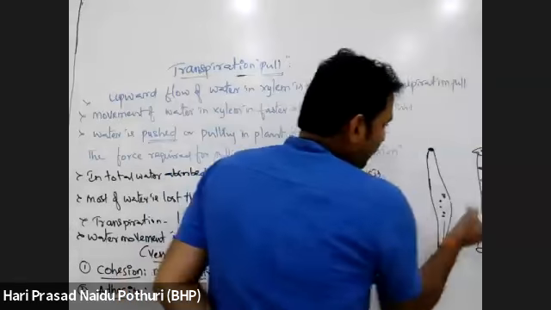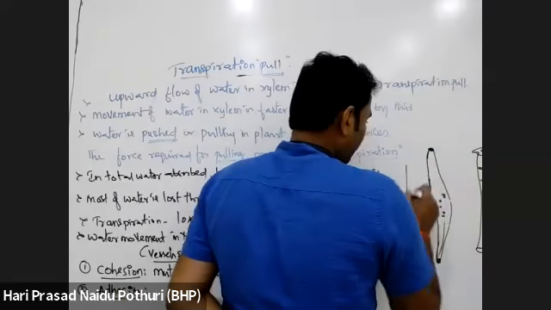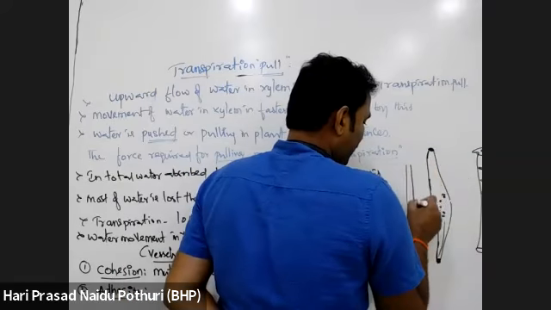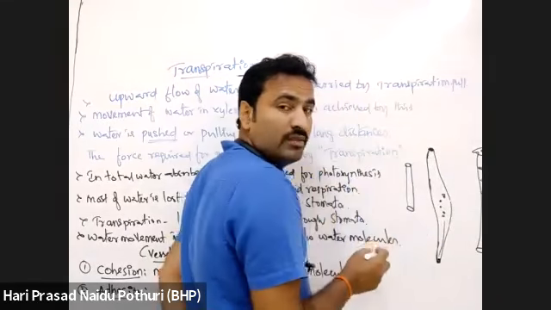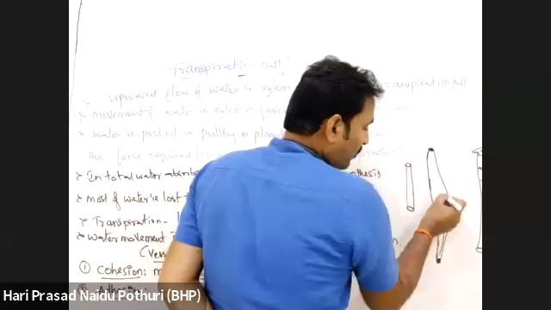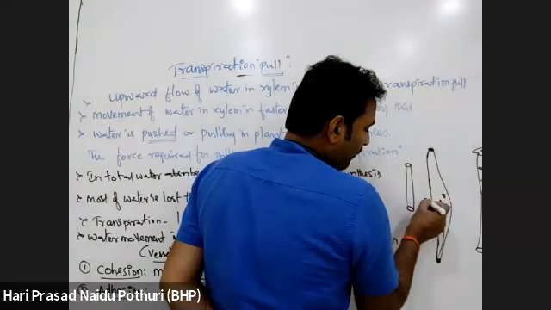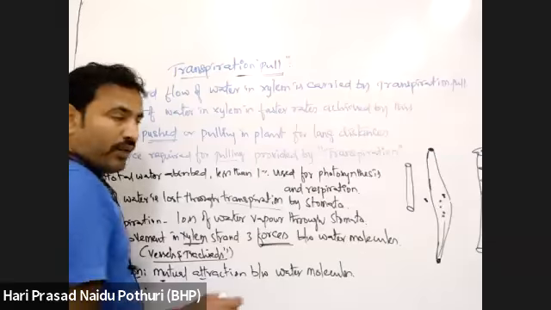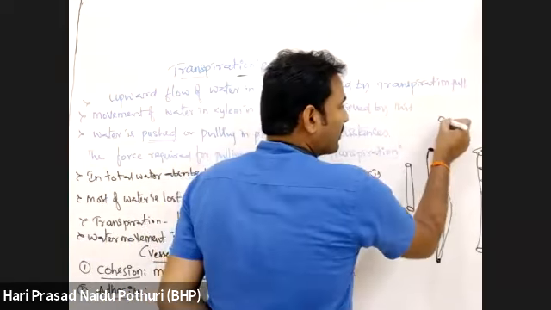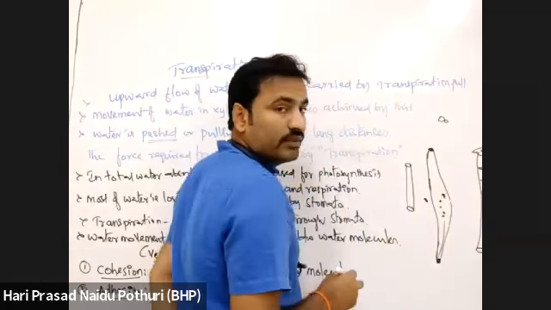See here, this is the xylem vessel column. A column is a tube-like structure. Inside that, water molecules are being carried. Between two water molecules there is cohesion force, where one water molecule attaches with another water molecule. That is cohesion force.